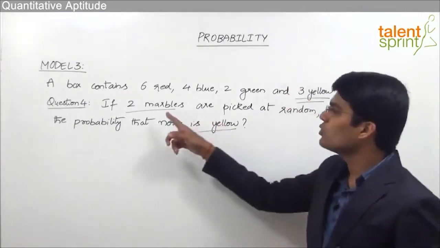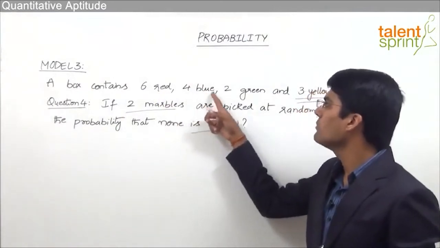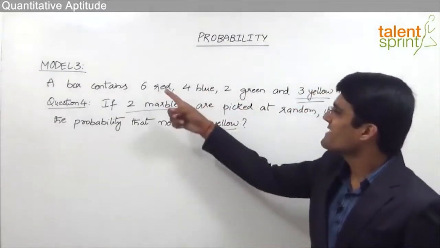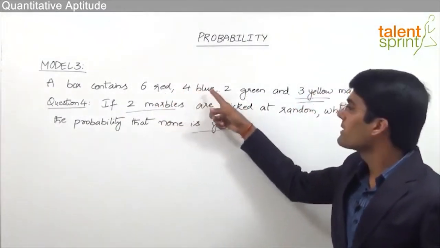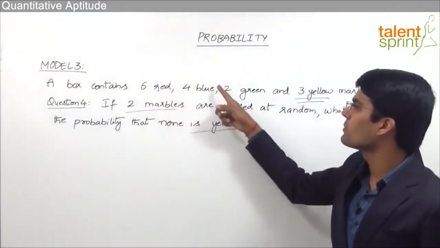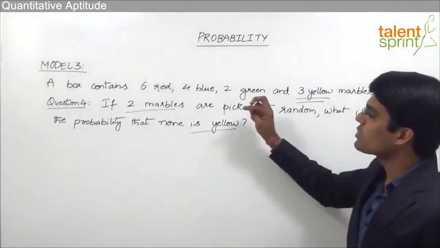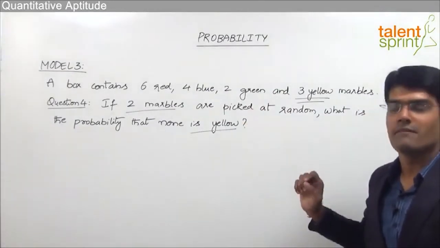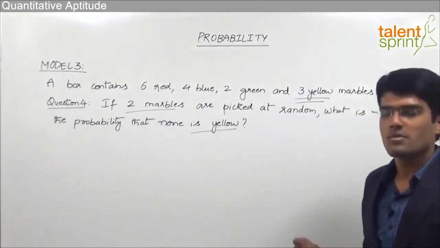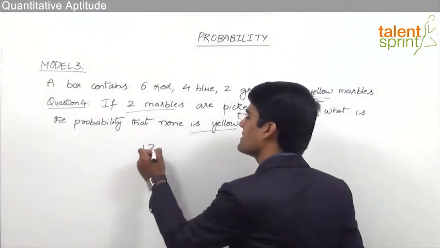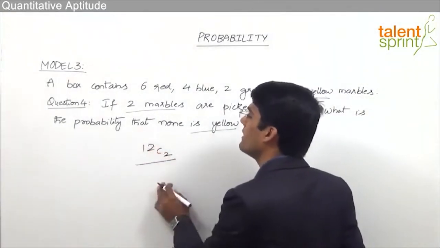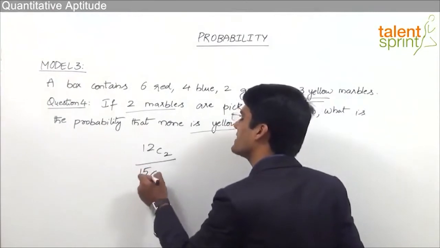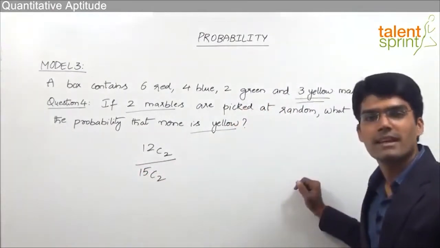That means we can select 2 marbles out of red or blue or green marbles. Now we have 6 red plus 4 blue plus 2 green. That is total 6 plus 4 plus 2 is 12. So out of these 12, we can take any 2 marbles and we'll see that there are no yellow marbles there. Why? Because yellow have not been considered. So we can say that the answer for this one is 12C2 divided by total number of selections, 15C2. So by simplifying this, we get the answer.